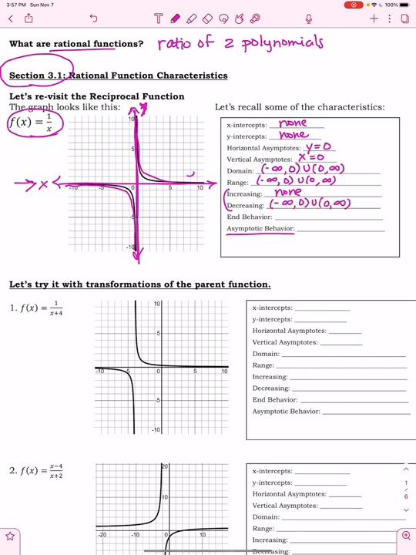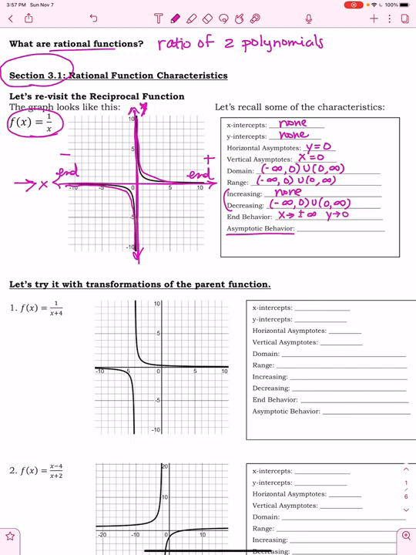And our end behavior, remember, takes place here and here at our horizontal asymptotes. So x is approaching positive infinity in this direction, negative infinity over on the left, and the y is always going to be approaching whatever the horizontal asymptote is. So as x approaches positive and negative infinity, y is going to approach 0.